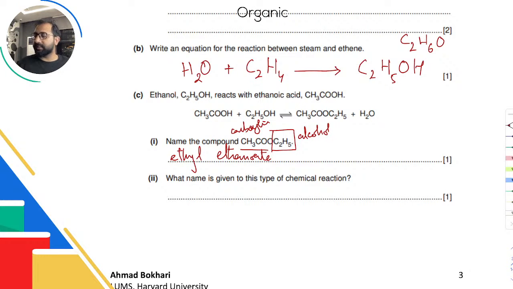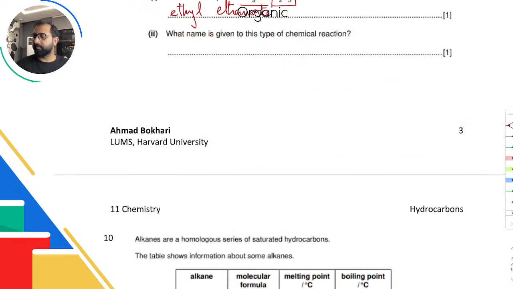What name is given to this type of chemical reaction? What is happening here? You're starting with an acid and an alcohol and you're joining them together by removing water. You need concentrated sulfuric acid for this. And because you're removing water, this reaction is called condensation. Okay, so condensation reaction, or you can also call this particular one dehydration, but I would still suggest you call it condensation reaction, not dehydration, even though technically it's still dehydration.